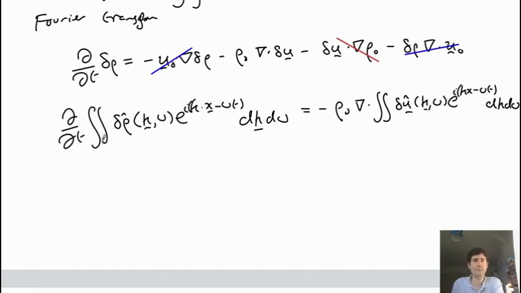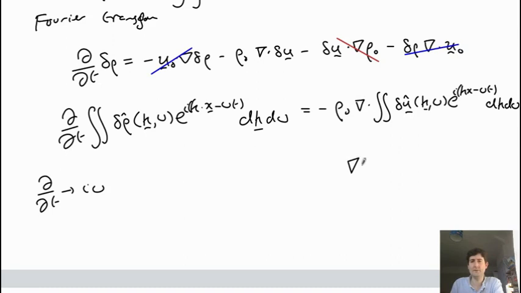Okay, now we use the fact that these are Fourier coefficients here. So d by dt of this component doesn't depend on time, and so the only factor which does depend on time is this i omega, and so this brings down an i omega. So basically d by dt brings an additional factor of i omega in here. And same when you take a divergence, so taking a gradient in space, this will bring down an extra factor of k in here.